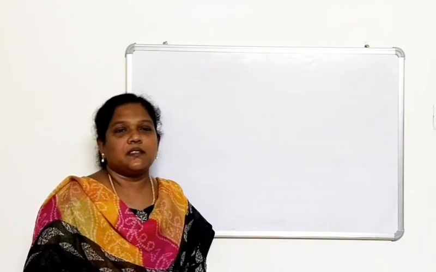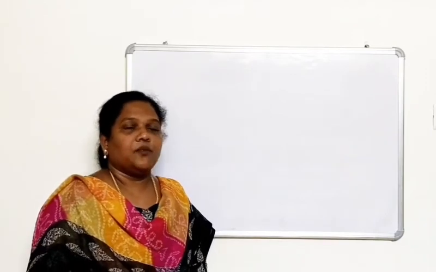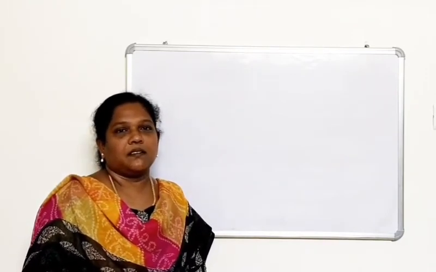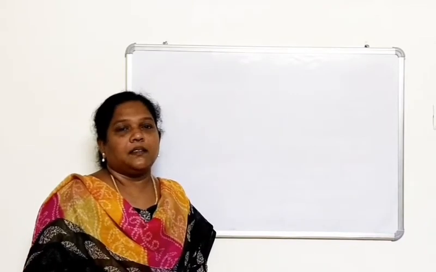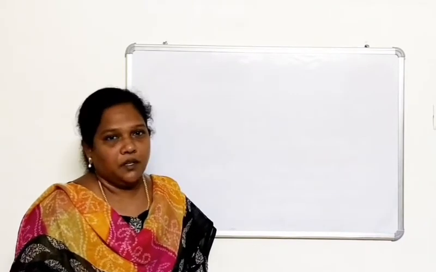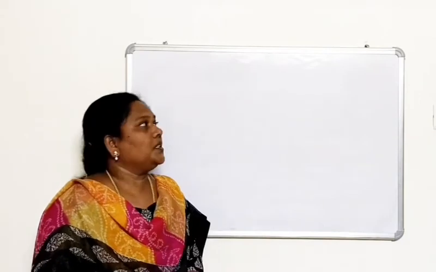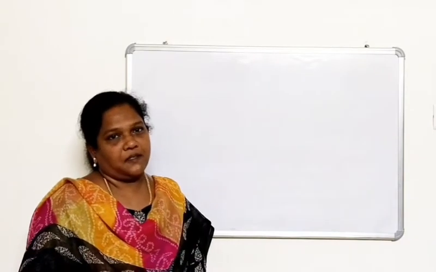So all these diseases are called as what? Congenital diseases. And what about the other one? Acquired disease. Acquired diseases are caused after birth, and they are not transferred from parents to the offsprings, right? So today we are going to learn about acquired diseases.